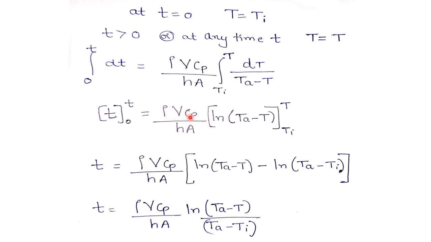So this equation is rho into V into Cp divided by hA, log of Ta minus T with the limits Ti to T. If we simplify it, this will be in the form of log m minus log n. So here log of Ta minus T as it is, because of the upper limit, minus log of Ta minus Ti, where T is replaced by Ti. So this equation is in the form of log m minus n. I have written here t equals the same term, log of Ta minus T divided by Ta minus Ti.